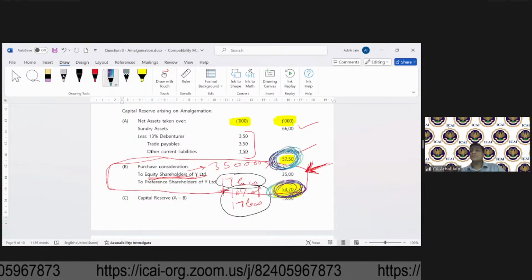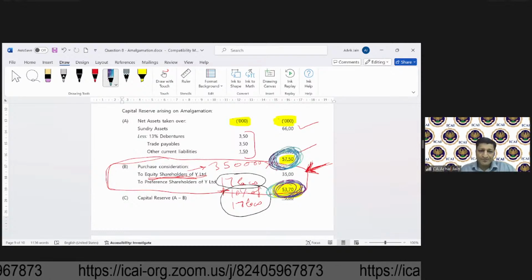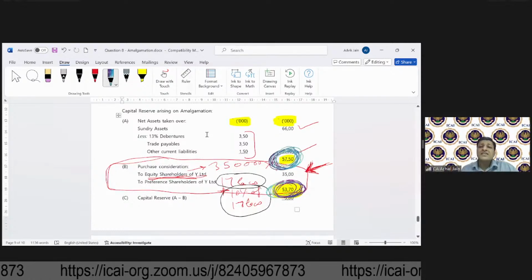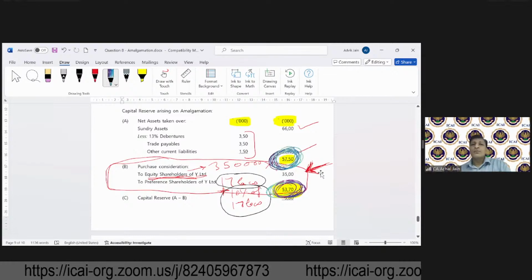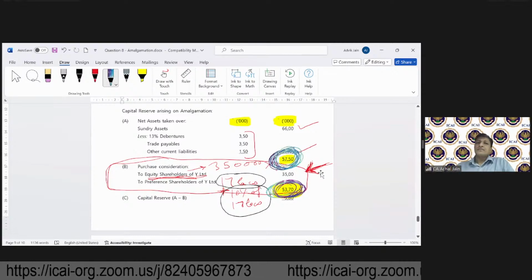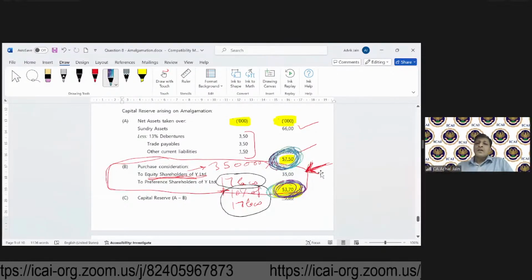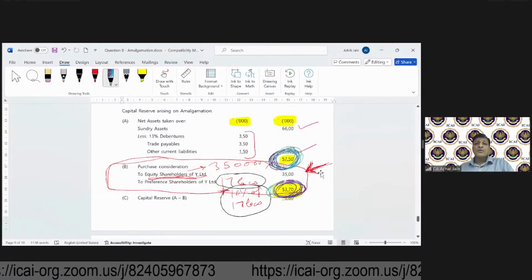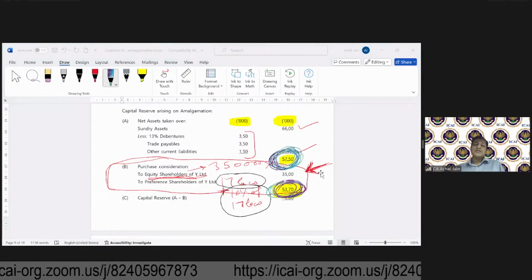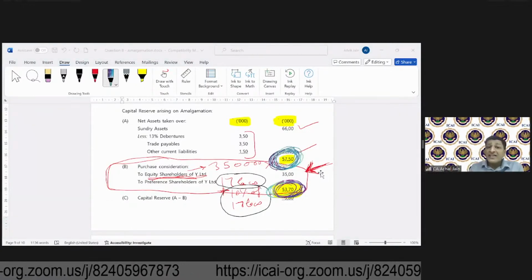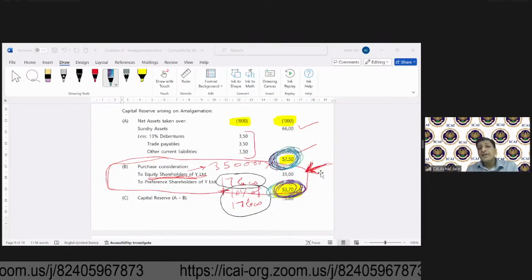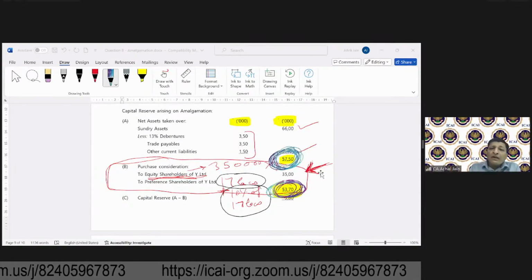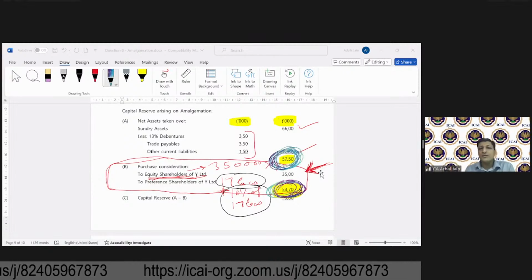Tell me, over to you, quickly, everyone. Pratima is saying it's lower. Preeti is saying lower. If it's lower, what does it give? Will it result into goodwill or capital reserve? Over to you.